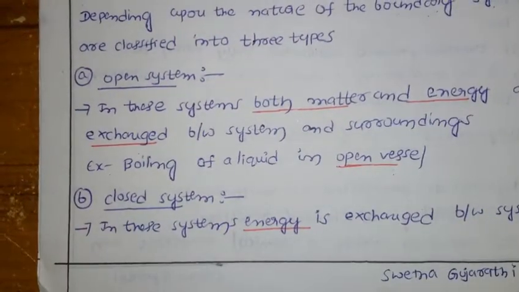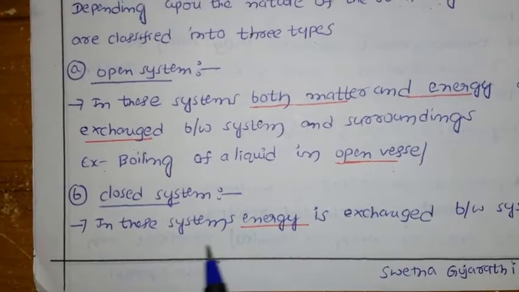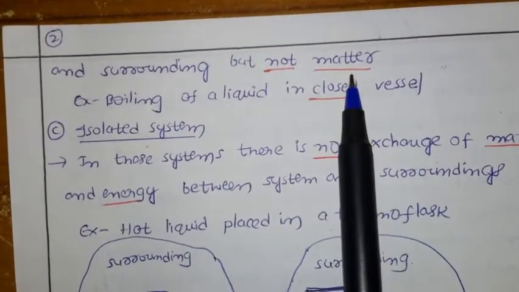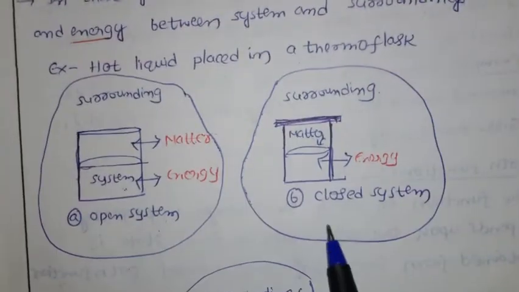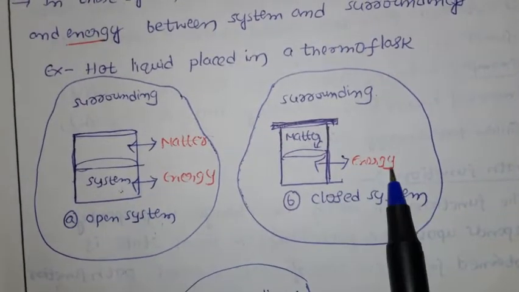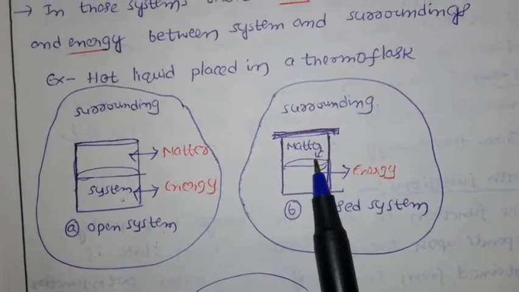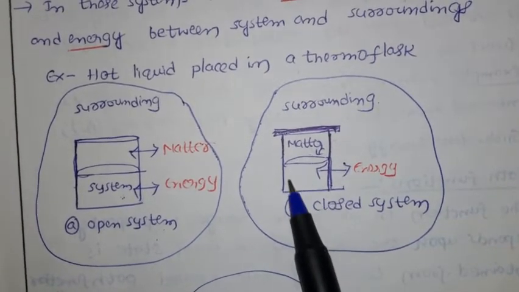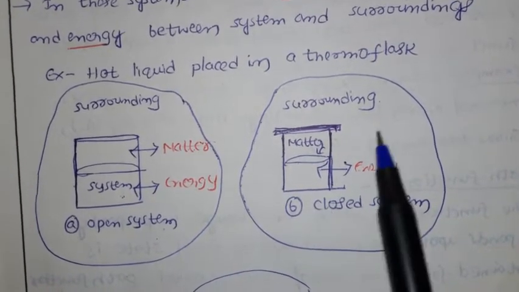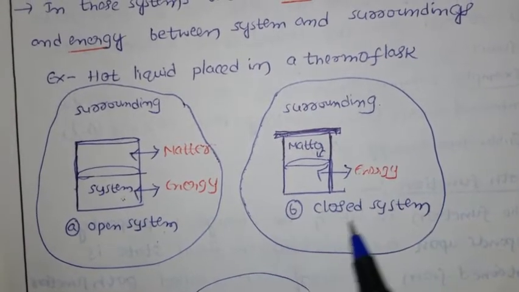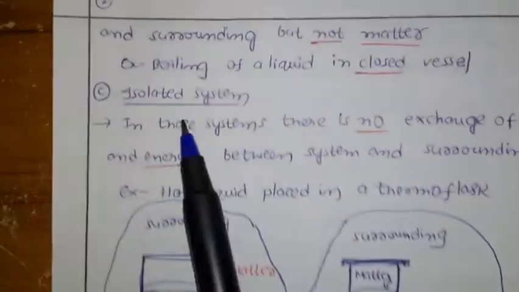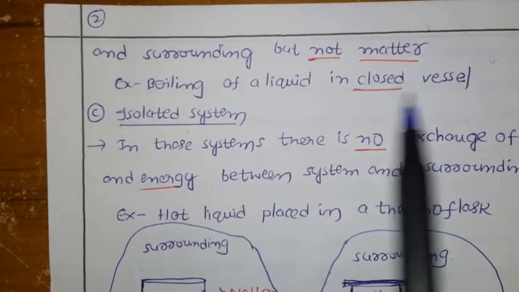Next, second, we have the closed system. Closed system means that in this system energy is exchanged between the system and surroundings but not matter. Here we have a closed vessel. There is an exchange of energy but not matter. This liquid is under my observation, so this is my system, the remaining is the surroundings, and this surface is called the boundary.